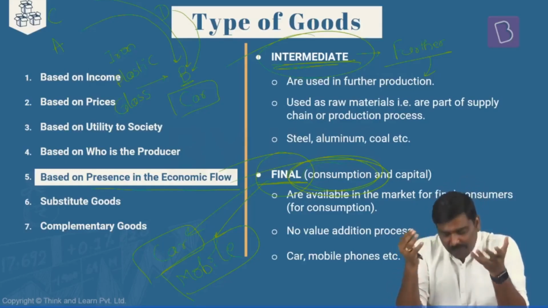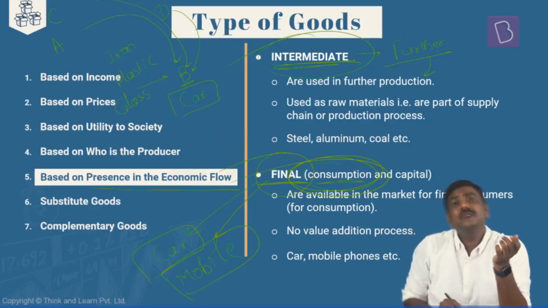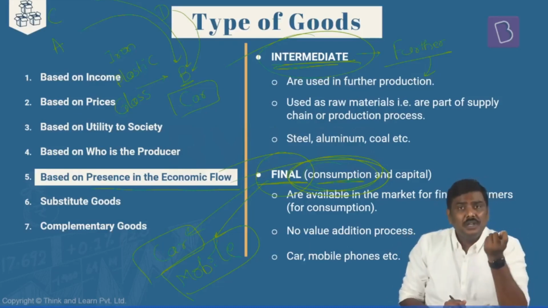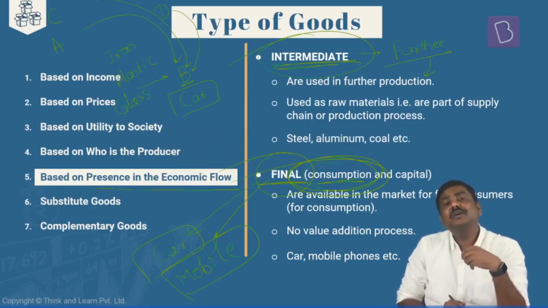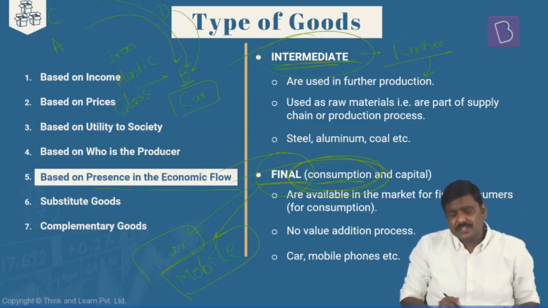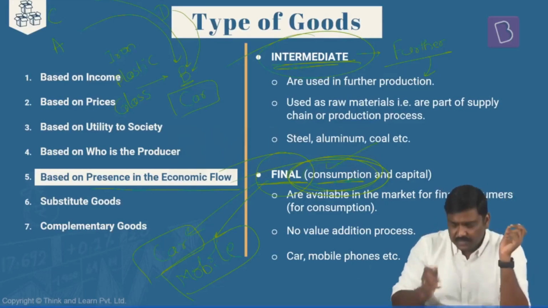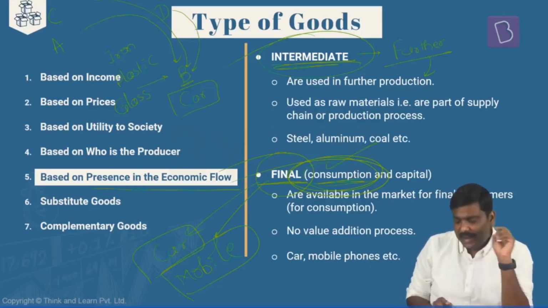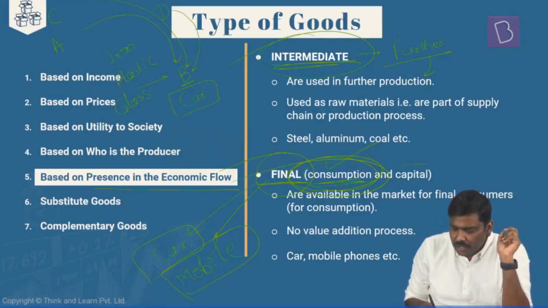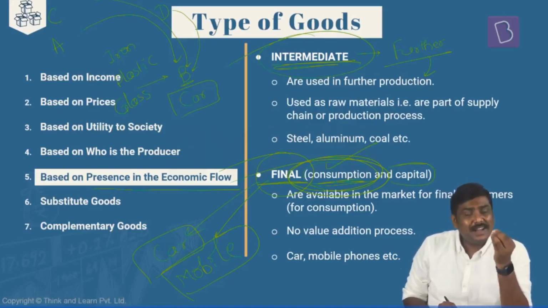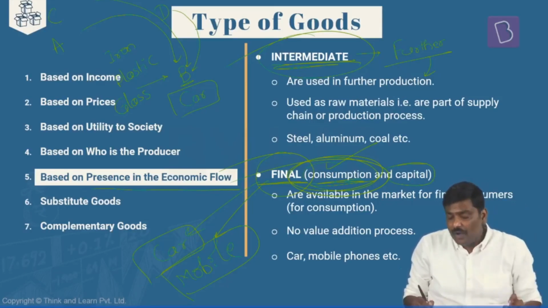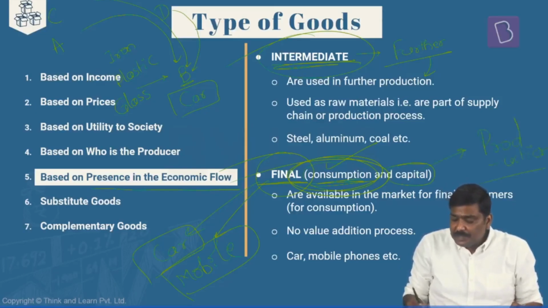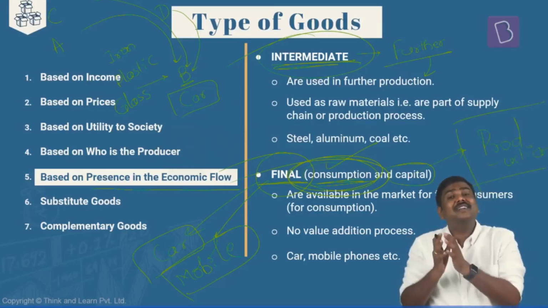Another type of final good is consumption goods, or the consumer goods. Consumer goods are those electronic items, the vehicles that you have purchased, the food articles that you have purchased, all of them are basically examples of consumption goods. In addition to this, there is also capital good. What do you mean by capital good? These are the machines. Capital goods are those goods which are used for production of other goods. Is it okay? Using these goods, we actually produce other goods.